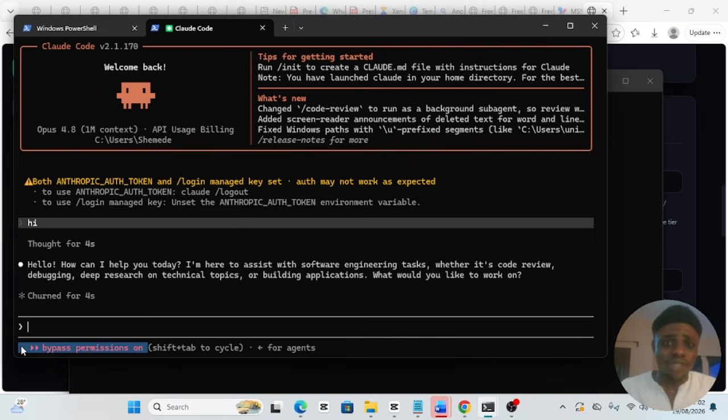Asking for permission is logical, is very good, but to some extent, it's actually very annoying, especially because you have to sit down there and keep giving it permission. Enter yes, yes, yes before it can execute a single task. So again, if you want to bypass all those permissions and just give it a task and allow it to run on its own, consuming the tokens that are available in the account, then you need to set up this bypass permission on your computer system.